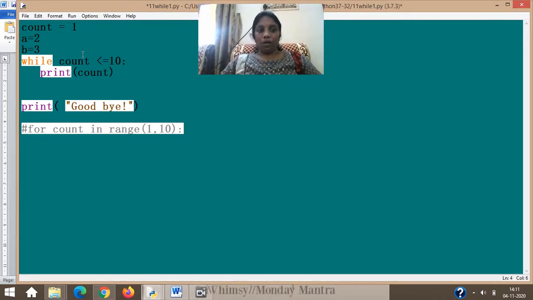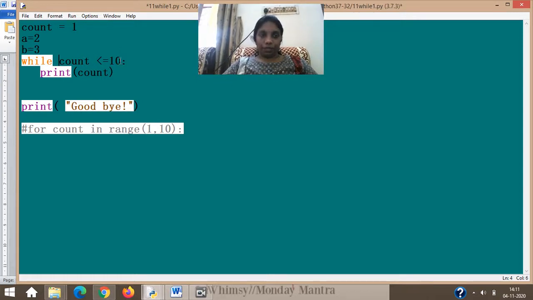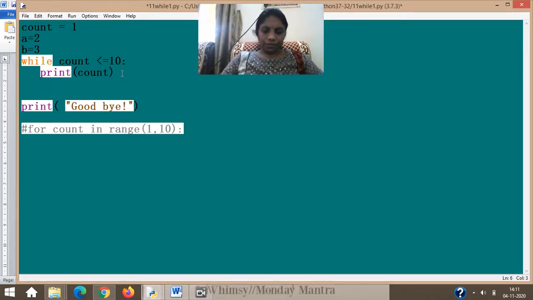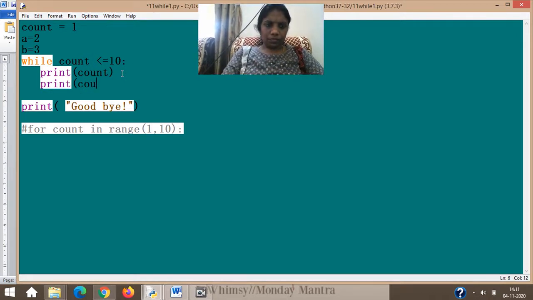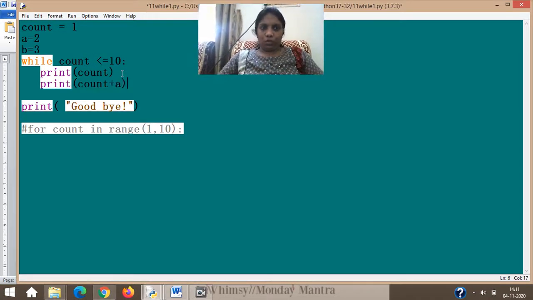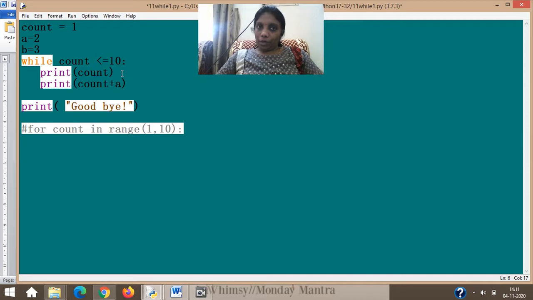So count is first 1, less than or equal to 10. The condition is checked just like if is checked. If count less than or equal to 10, that way the condition is checked, and 1 is definitely less than or equal to 10. So it will print count. If you want, you can print count plus a, just to show you that a can be used here, but a is not a counter variable. It's just used like that.